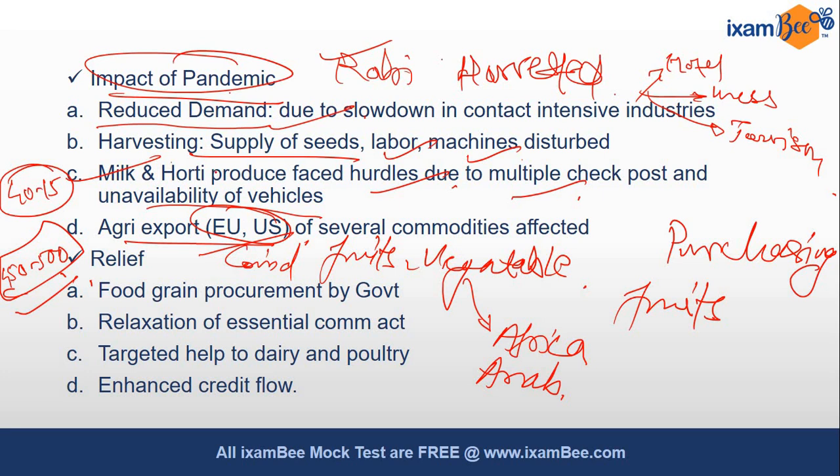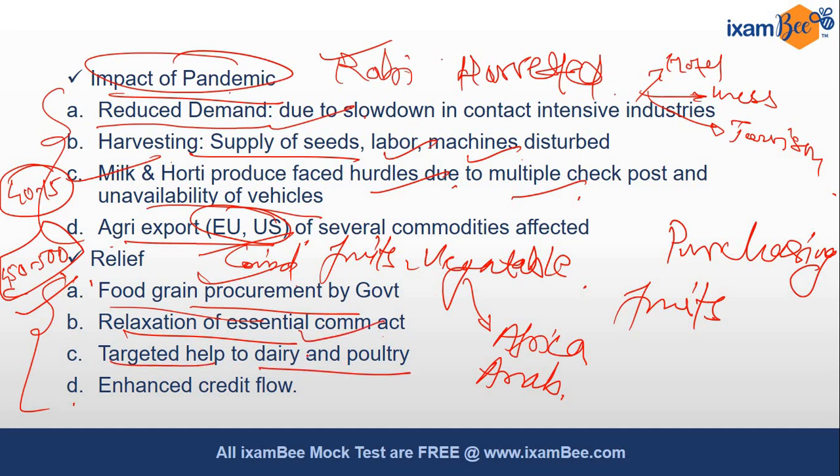Okay, when we are talking about this impact, we should also talk about the measures taken by the government in order to fight this impact, है ना. So you should talk about the relief measures also. One of the relief measures is food grain procurement by government, then relaxation of the Essential Commodities Act, targeted help to dairy and poultry, then enhanced credit flow. ठीक है, all these things you should talk about in your answer.